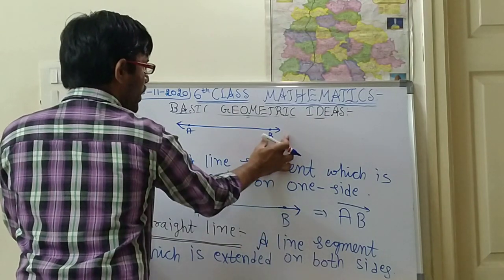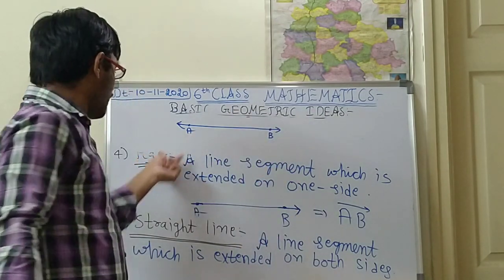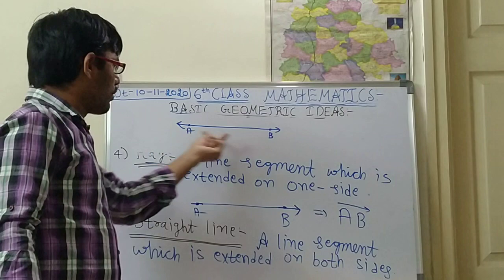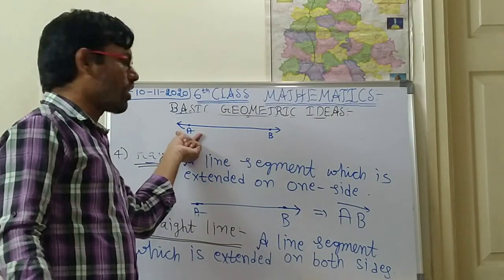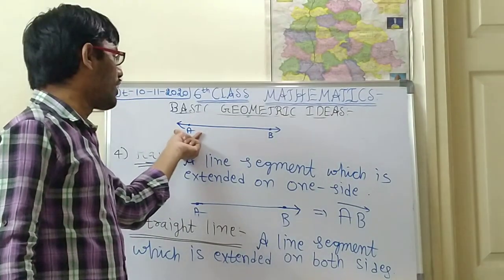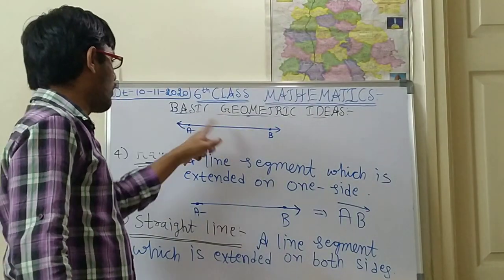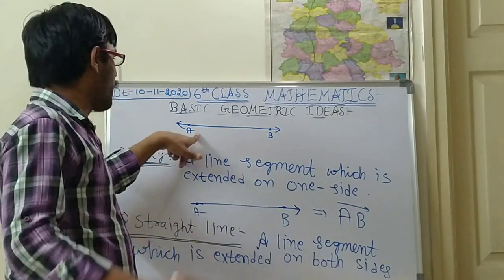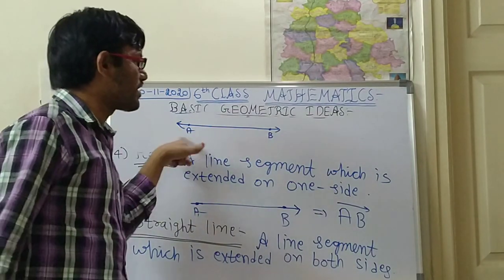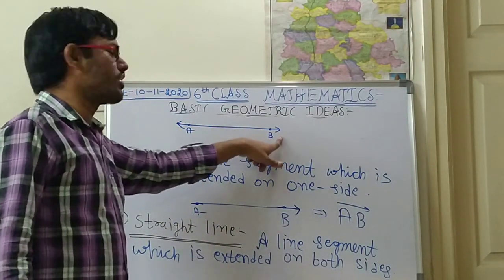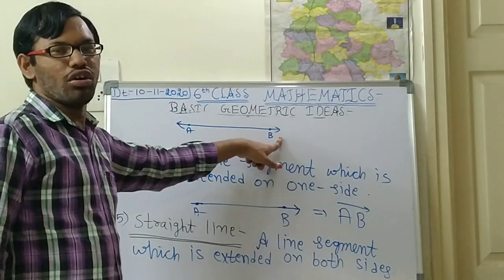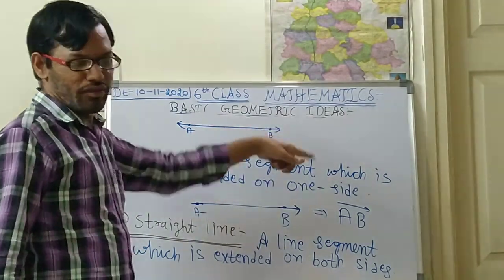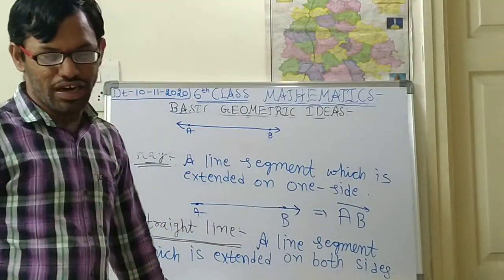In the ray we extended only this side, but in the straight line we are extending two sides. So here point A is also extending. Now can you say what is the actual length of this straight line? No, you can't say, because two ends are extending. How much distance they will extend, we don't know. That is the thing. This is about the straight line, children.